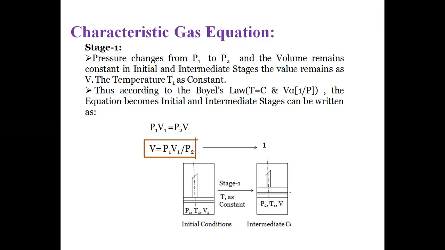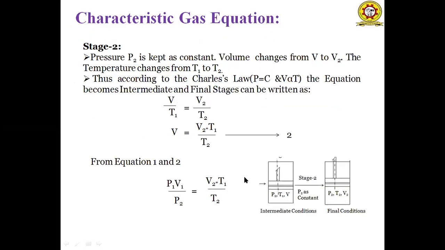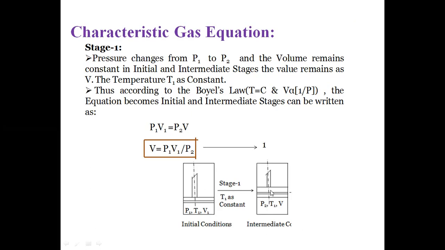So temperature T1 remains constant between the initial condition and the intermediate condition, and the two parameters changing are pressure and volume. The pressure changes from P1 to P2. The initial condition volume is V1 and the intermediate condition volume is V. So T1 remains constant, pressure changes from P1 to P2, and volume changes from V1 to V.